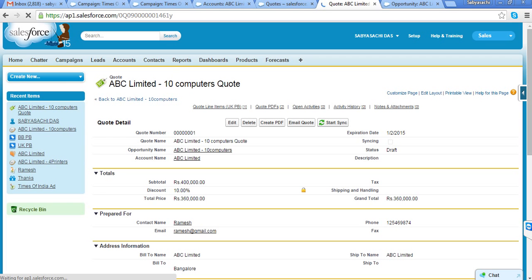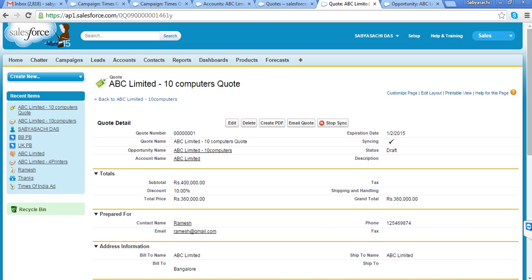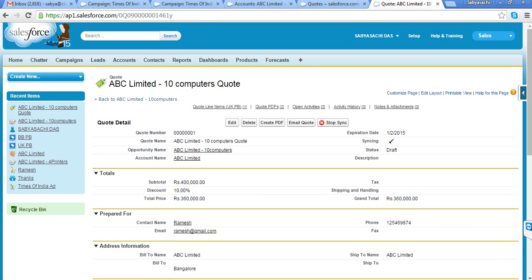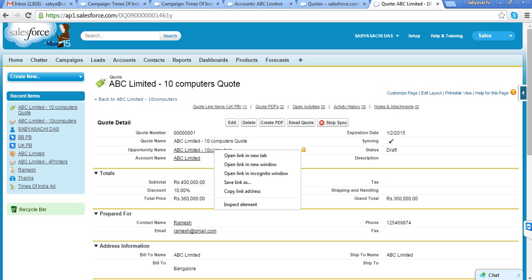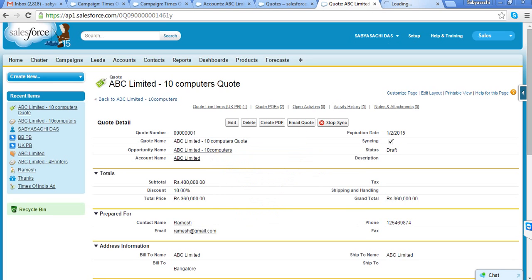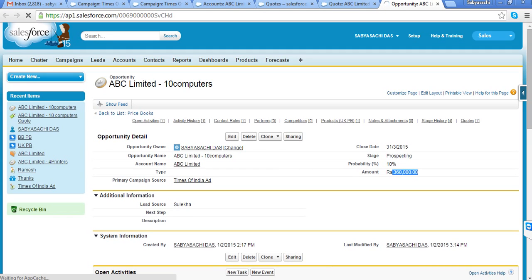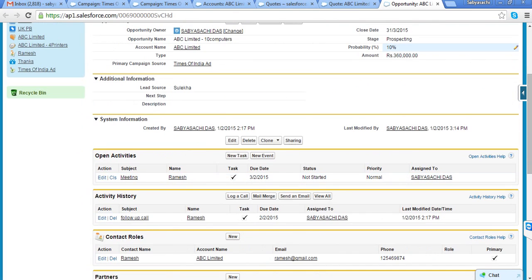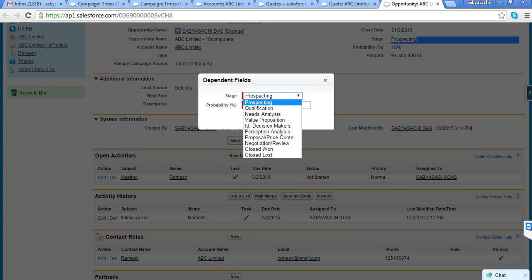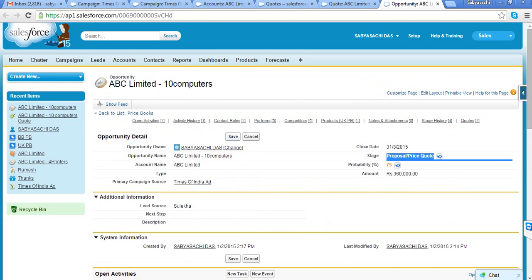So I have started syncing, and once it is synced, if you go to this opportunity now, you will find that the quotation amount is synced to the opportunity amount. And then you are supposed to update the stage properly, that what is the stage now. For example, it's under negotiation or under proposal stage. I define that and I save.